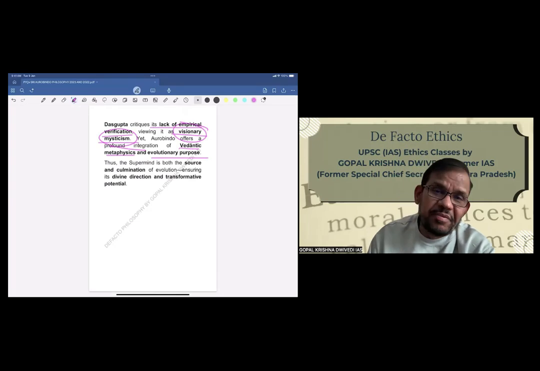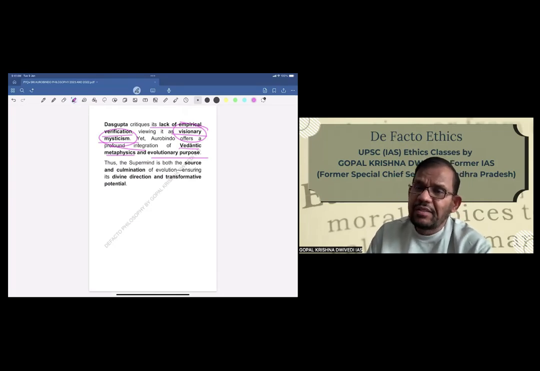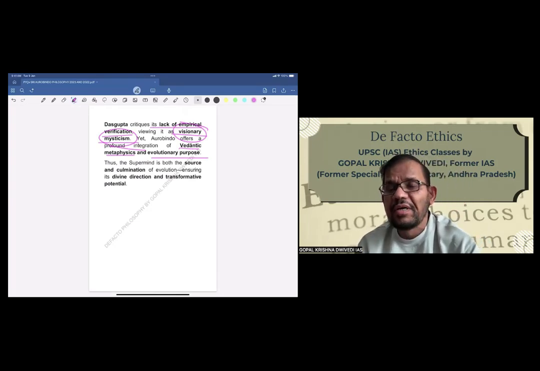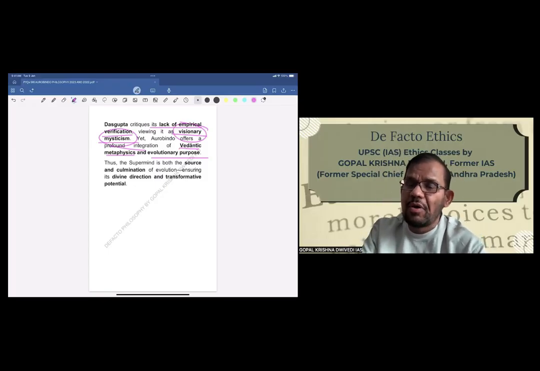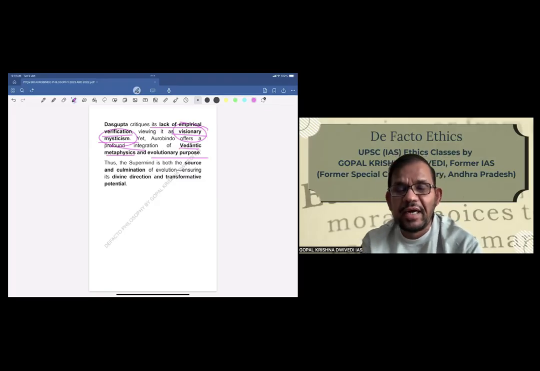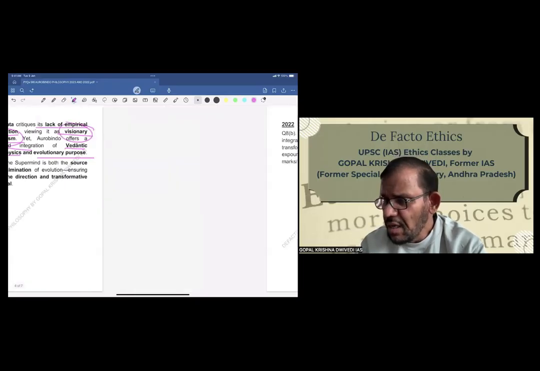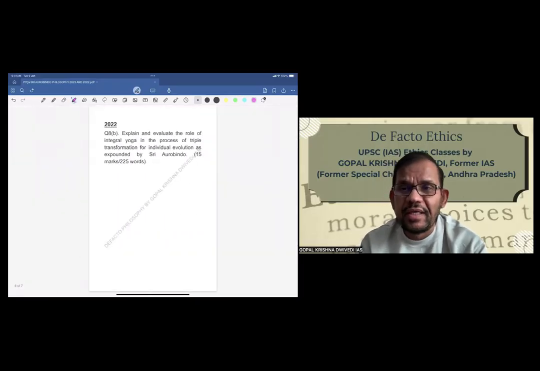Now, this completes the 150-word answer. This is a very balanced answer. We have given first the exposition, then we have given a critical view. The critical view is also balanced. If some thinker has said something positive about the whole theory, that also has been mentioned, then the negative has been mentioned, and then finally, a brief conclusion of about one sentence. So this was in 2023.